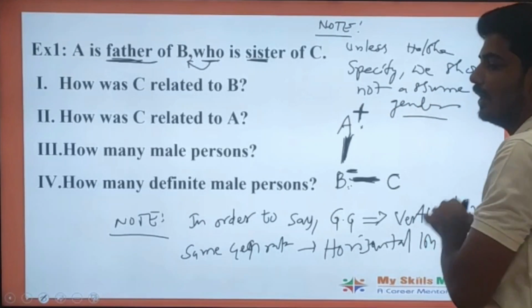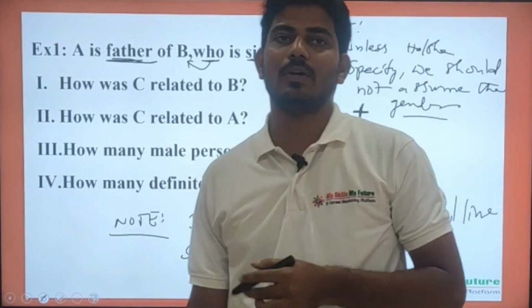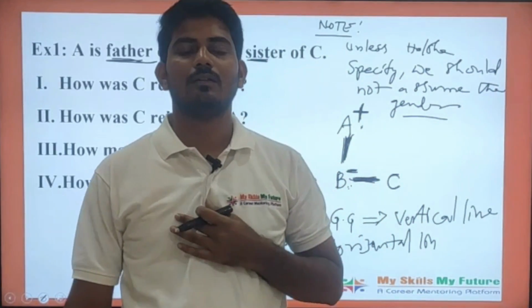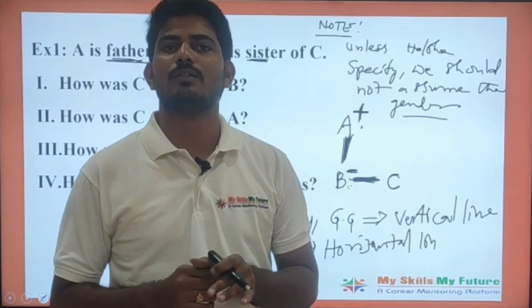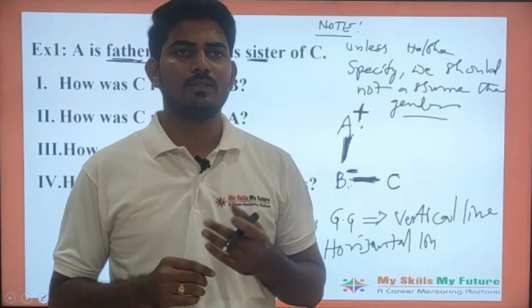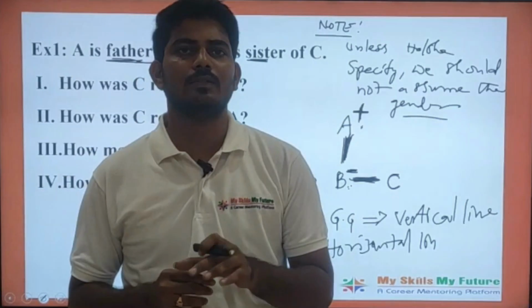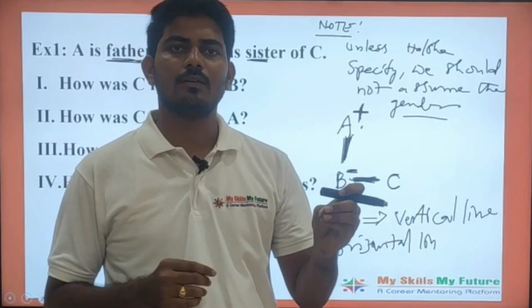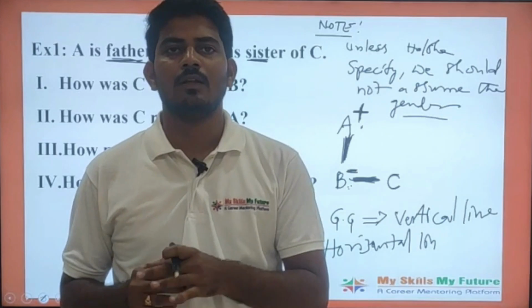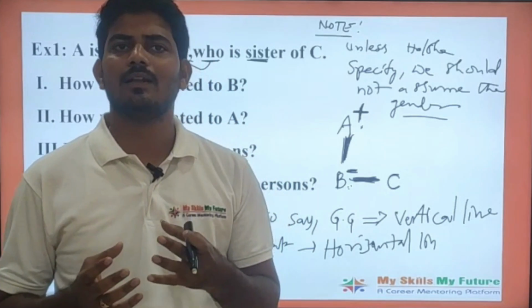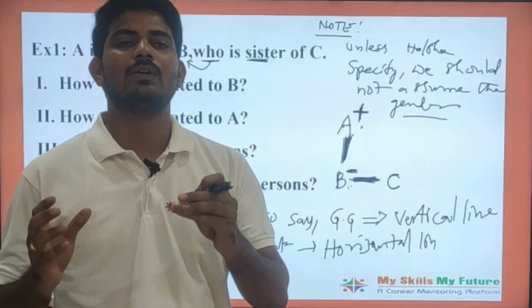He has to give it in the question particularly. If it is not mentioned, we should not assume he may be a male person or a female person. If it is given in the question, we take that. If nothing is mentioned about the gender, we leave it as it is.